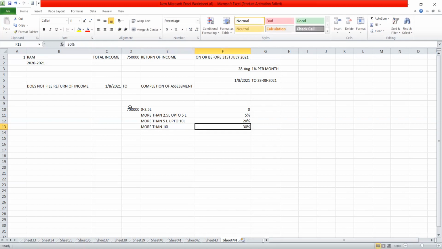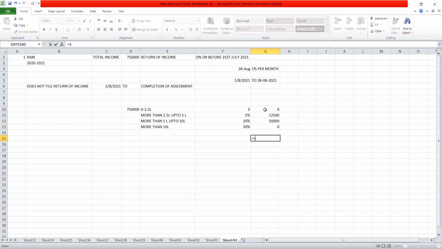So in this situation, the total income is 7,50,000. The tax will be 0 up to 2,50,000, then 5 lakh minus 2,50,000, means 2,50,000 into 5%, and 7,50,000 minus 5 lakh into 20%.